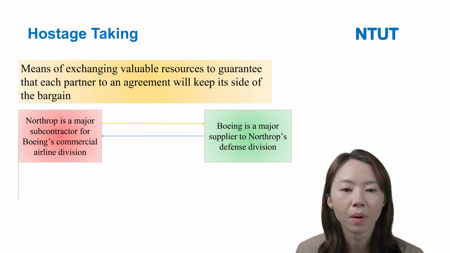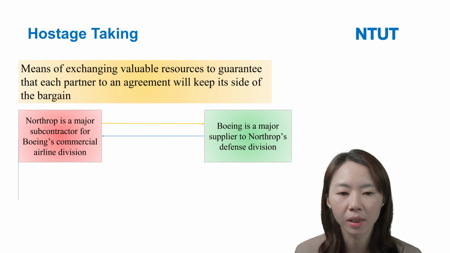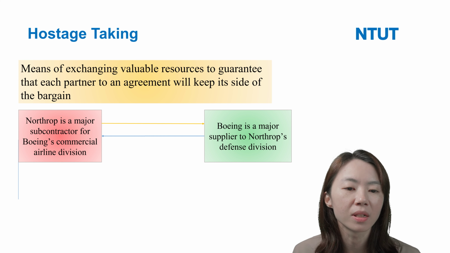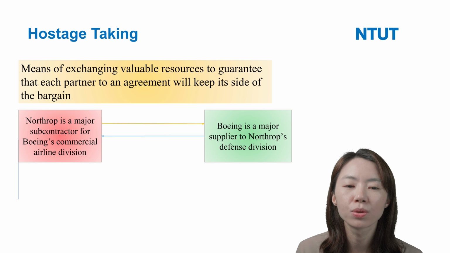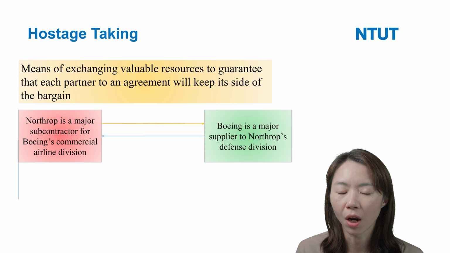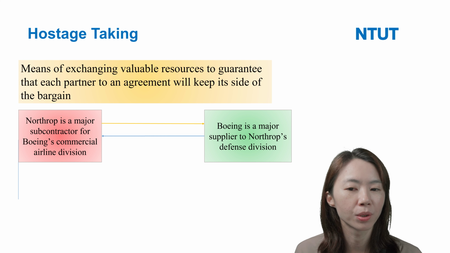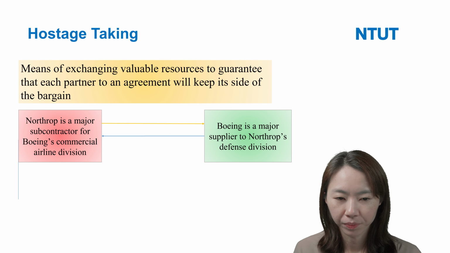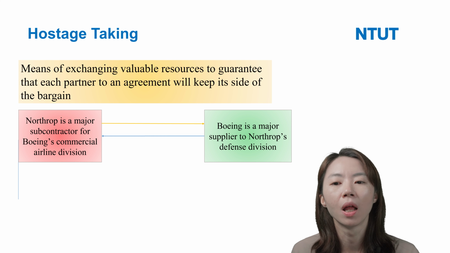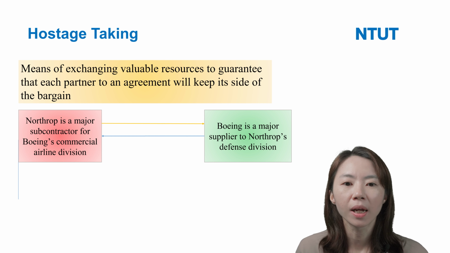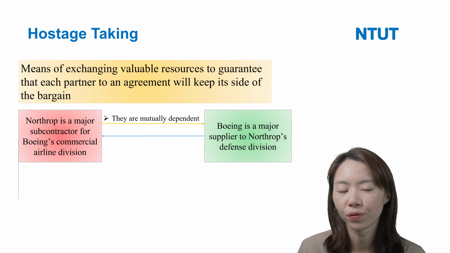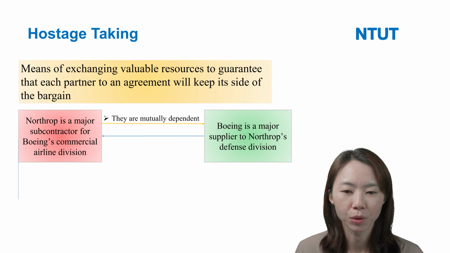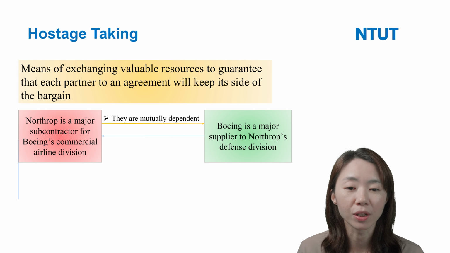At the same time, Boeing is the major supplier to Northrop's defense division, and Boeing also invests a lot of resources to develop specialized assets for Northrop. So we can see both parties invest heavily in developing specialized assets for each other.